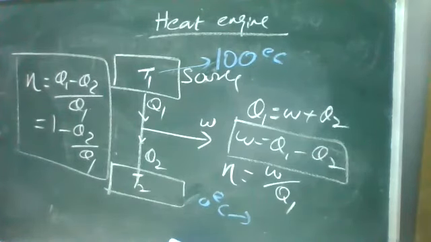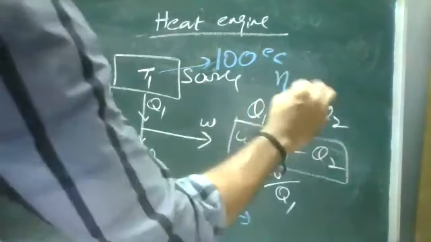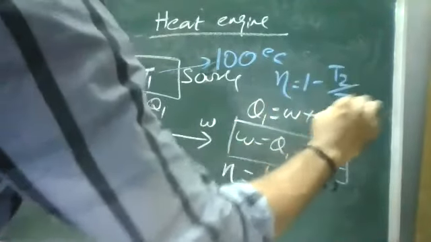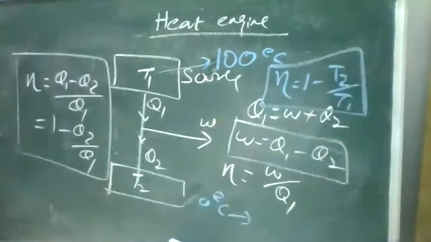Efficiency formula: eta is equal to 1 minus Q2 by Q1, or when you are comparing with respect to temperature, we can write it as eta is equal to 1 minus T2 by T1. When we are discussing with respect to temperature, it is 1 minus T2 by T1. Yes, ma'am? What's the answer?